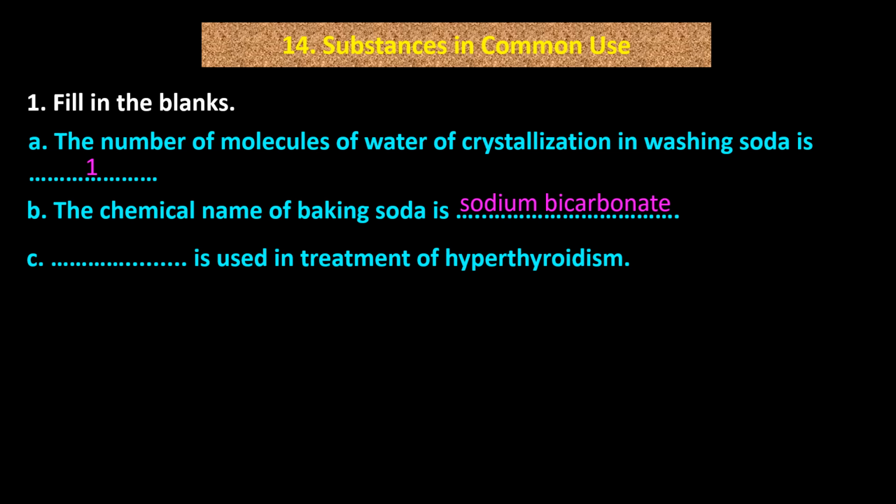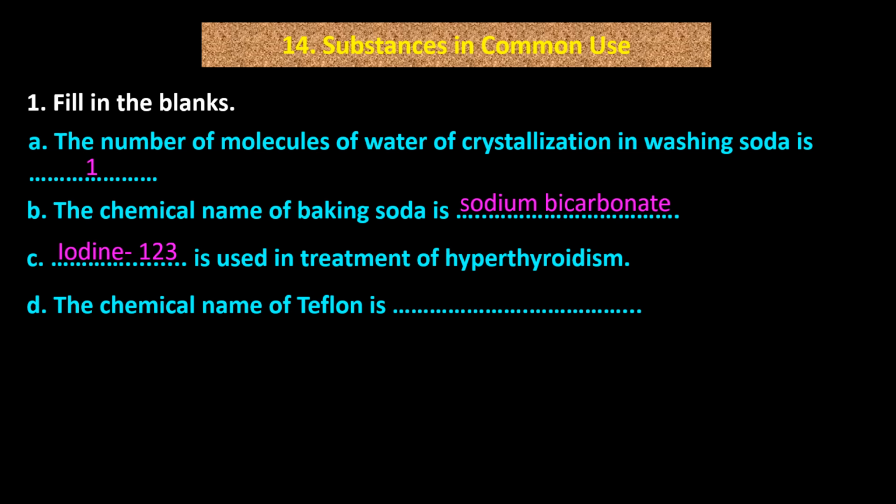C. Iodine 123 is used in treatment of hyperthyroidism. D. The chemical name of Teflon is polytetrafluoroethene.